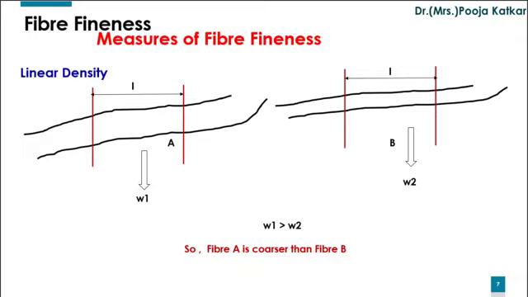Thus, linear density also could be used as a measure of fiber fineness. Linear density is defined as mass per unit length, which is considered as another measure of fiber fineness.